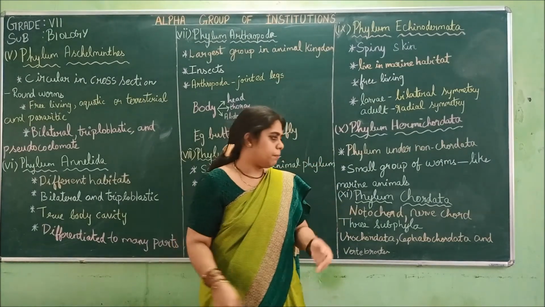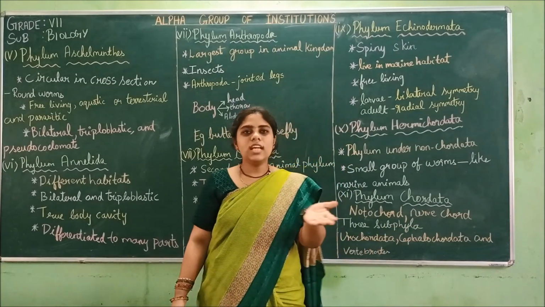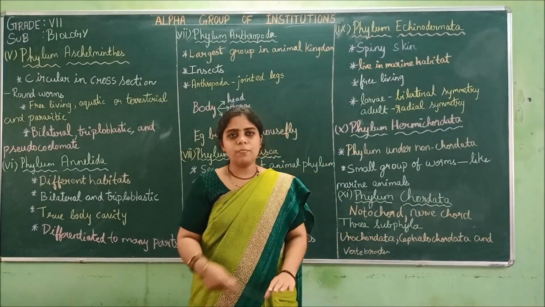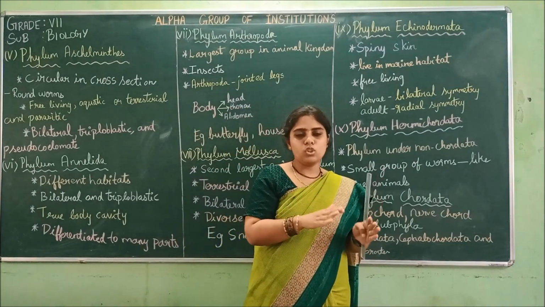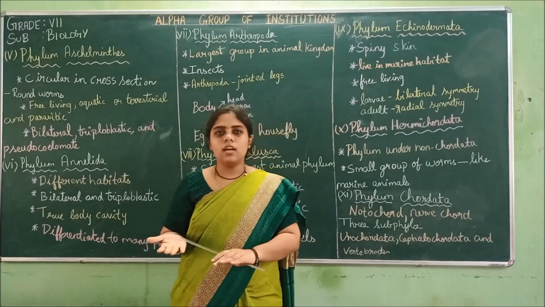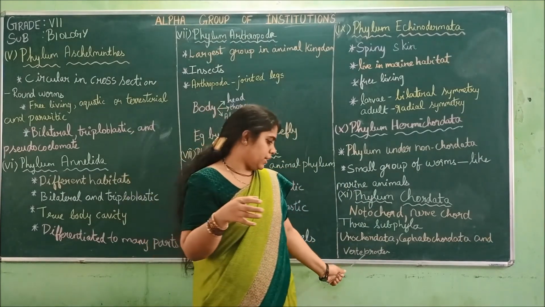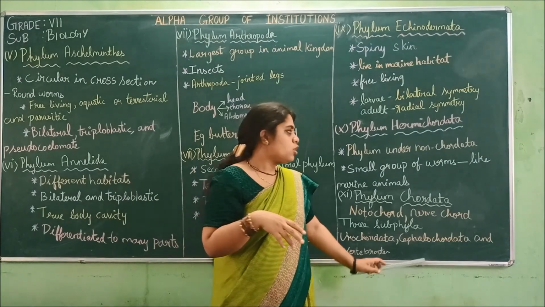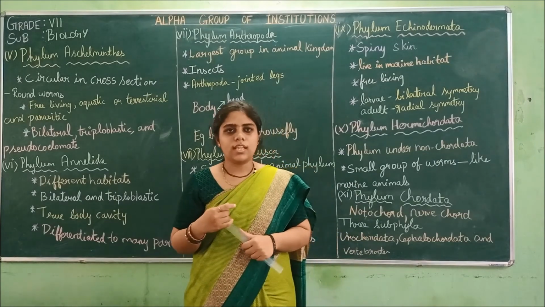And finally, vertebrates. These are the highest form of organism. Here, the notochord is not present. Instead of the notochord, it will be converted into bones. So those are called vertebrates. It is the highest form. So these are the 11 different phyla of the animal kingdom.